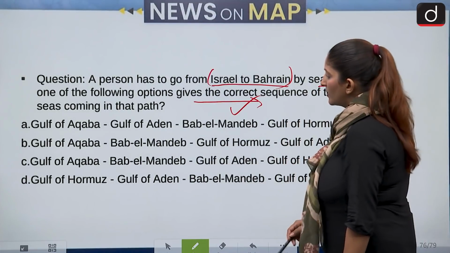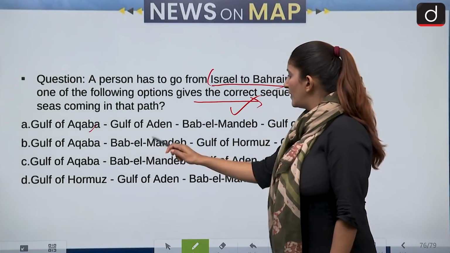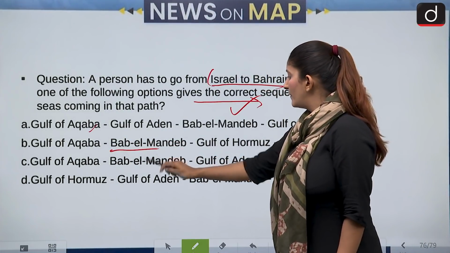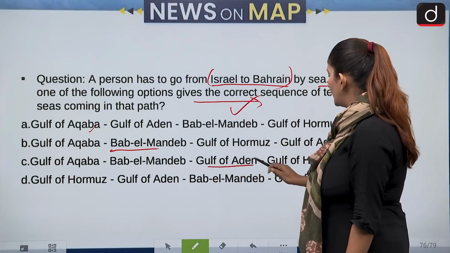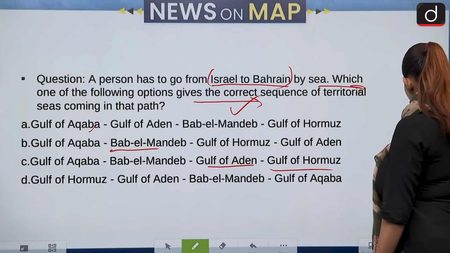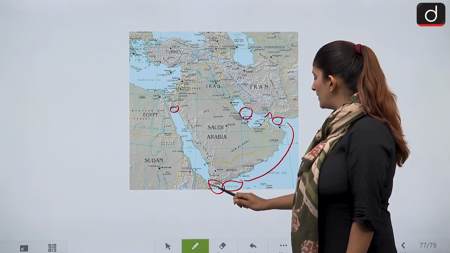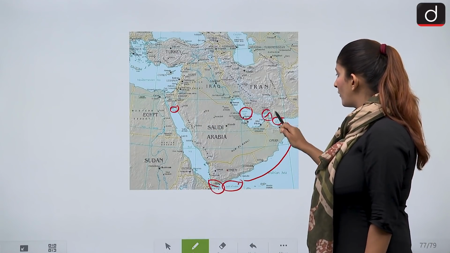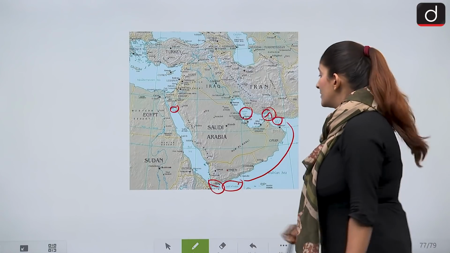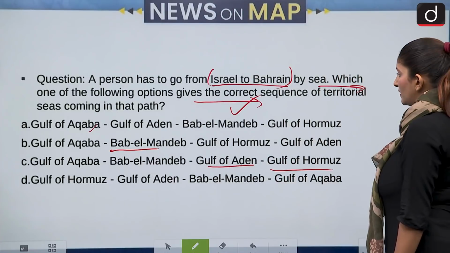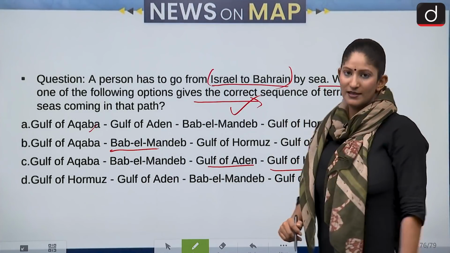So first Gulf of Aqaba, then Bab el Mandeb. Then comes Gulf of Aden and then Strait of Hormuz, that I have already told you. Gulf of Aqaba, then comes Bab el Mandeb, Gulf of Aden and then Strait of Hormuz. So this is correct. The third option is correct over here.